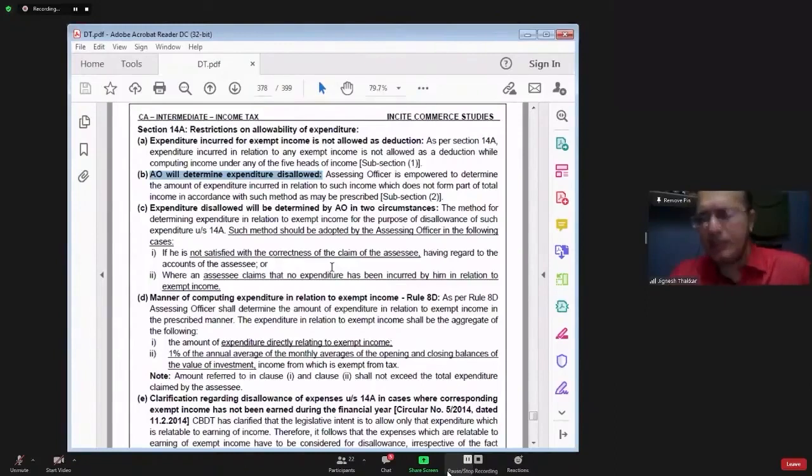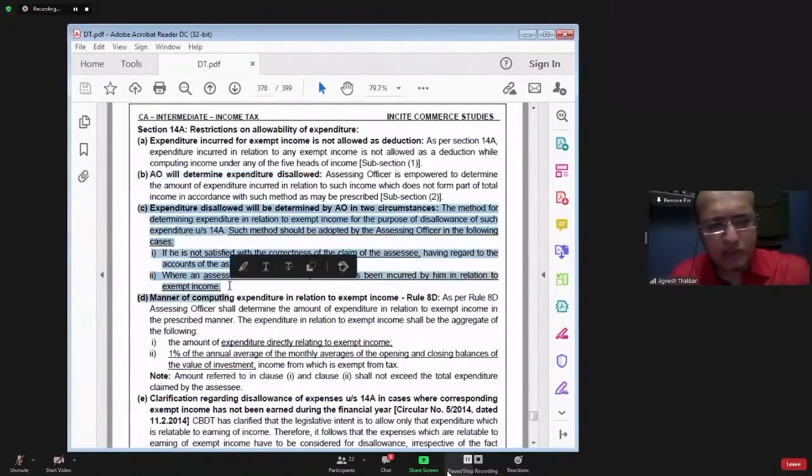That will be decided by the assessing officer. He doesn't have to apply his mind. Government has already made the formula. He has to just apply the formula, find out a certain amount, and that amount will be disallowed.